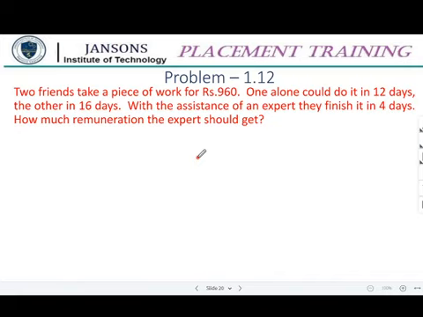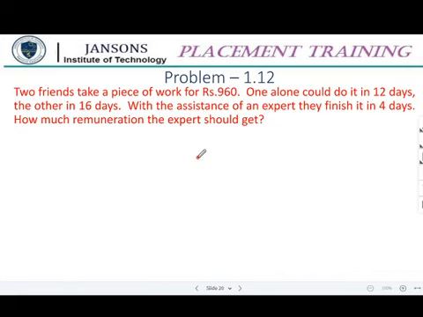This is the last problem we will work out. Two friends take a piece of work for rupees 960. This is a wages problem. Normally in RRB and similar exams, we will get this kind of problem. Two friends take a piece of work for 960 rupees. One alone could do it in 12 days and the other in 16 days.